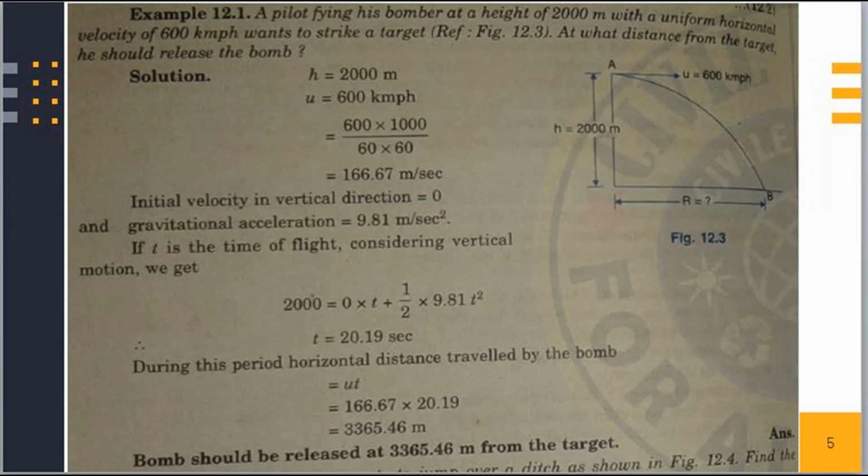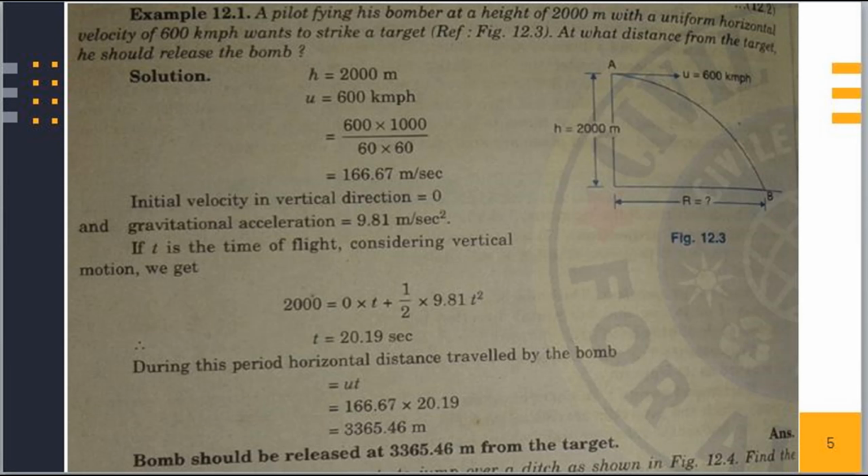First problem. A pilot flying his bomber at a height of 2000 meters with a uniform horizontal velocity of 600 kmph wants to strike a target. At what distance from the target he should release the bomb? In this figure, let h be the height of bomber from ground, u be the initial velocity of a bomber, that is u is equal to 600 kmph.